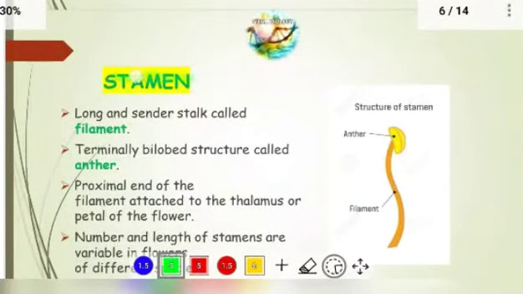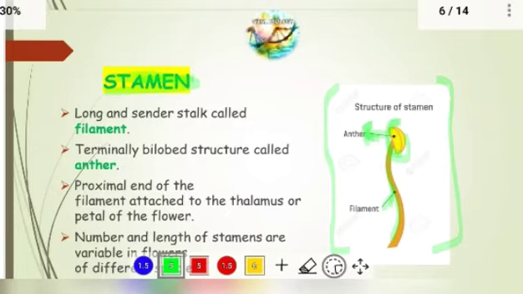So this is a stamen. The structure of the stamen you can observe here. This part is called the anther. Remember this and keep that in mind. This yellow colored part is the anther and the elongated part is the filament. This is a diagram. Now let us see the theory of these points.